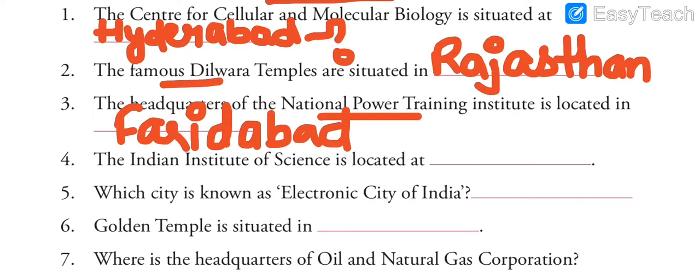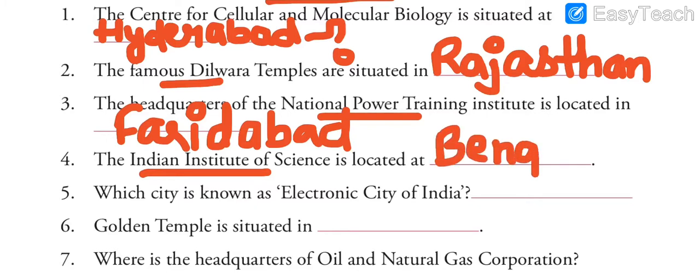Next question says the Indian Institute of Science is located at. It is quite easy to answer because most of the centers related to science and technology and electronics are in Bengaluru or Mumbai.